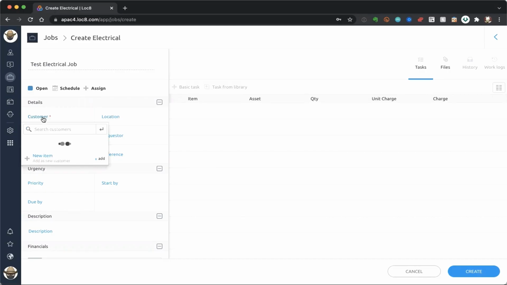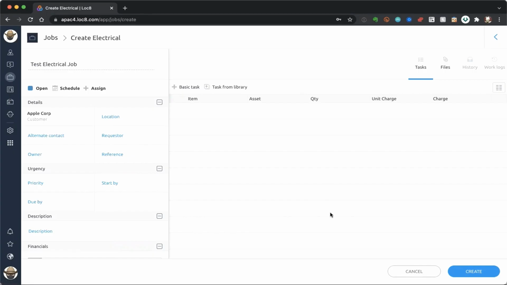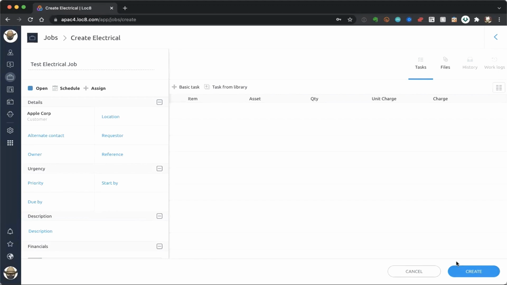I'll go ahead and choose my customer from my list. So let's go ahead and I'll choose Apple Corp as my customer there. You'll notice also, and I'll highlight here as well, that you can put in new customers if you want to as well. So I'll go ahead and choose Apple Corp. And at this point, I can go ahead and click on the create button here on the bottom right-hand corner. And I'll do that right now.